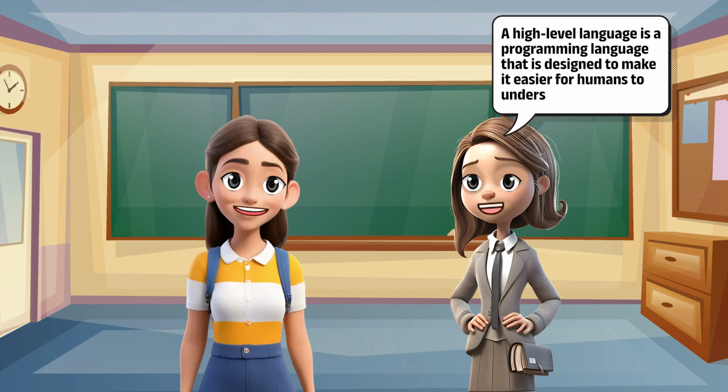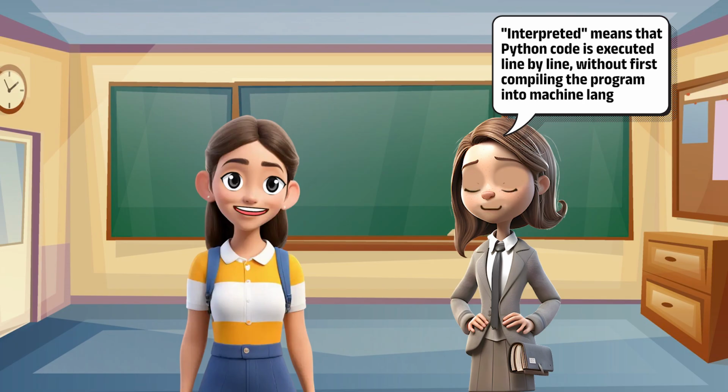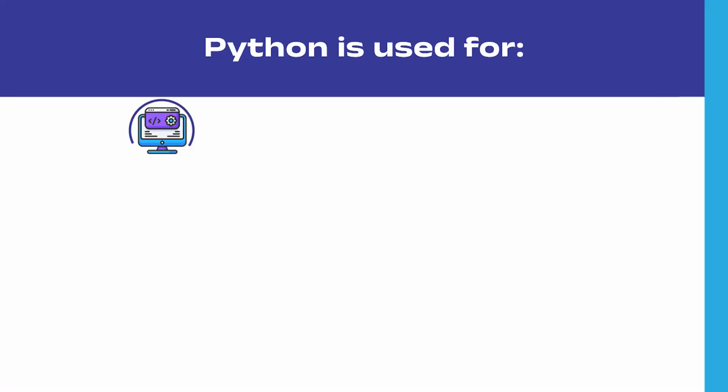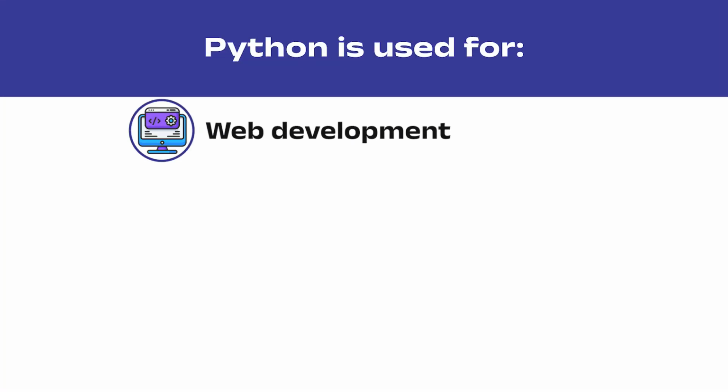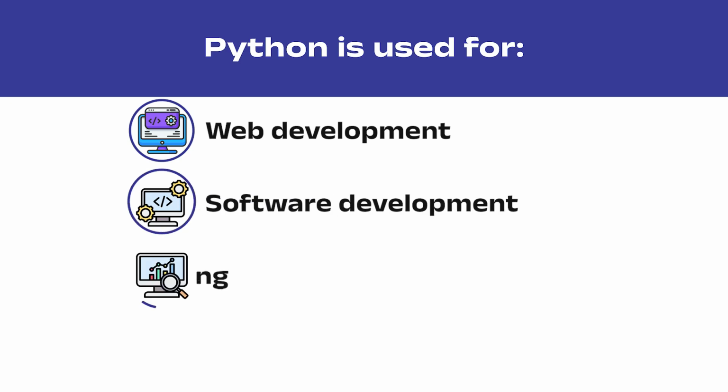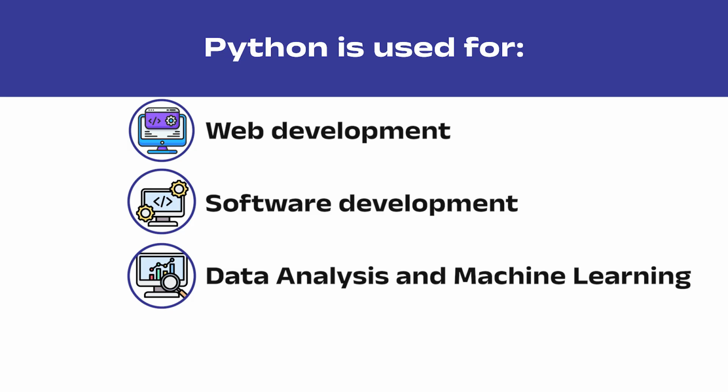A high level language is a programming language that is designed to make it easier for humans to understand and write. Interpreted means that Python code is executed line by line without first compiling the program into machine language. Python is used for web development, software development, data analysis and machine learning, and task automation.